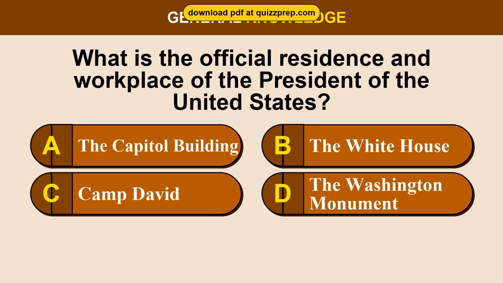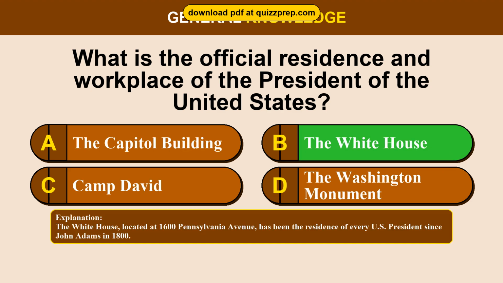Question 39. What is the official residence and workplace of the President of the United States? Option A, the Capitol Building. Option B, the White House. Option C, Camp David. Option D, the Washington Monument. The correct answer is option B, the White House. The White House, located at 1600 Pennsylvania Avenue, has been the residence of every U.S. president since John Adams in 1800.